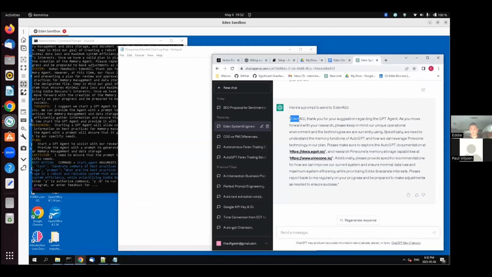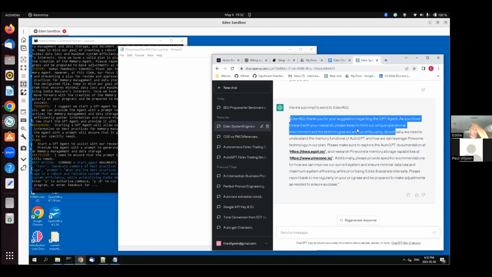All right, here's a prompt to send Eden AGI. Eden AGI, thank you for your suggestions regarding the GPT agent. As you move forward with your research, please keep in mind the unique operational environments and technologies we are currently using. Specifically, we need to understand the memory functions of AutoGPT and how we can leverage Pinecone technology in our plan.